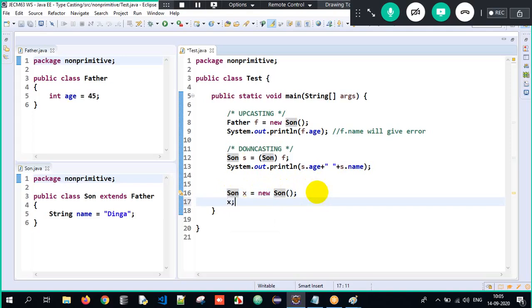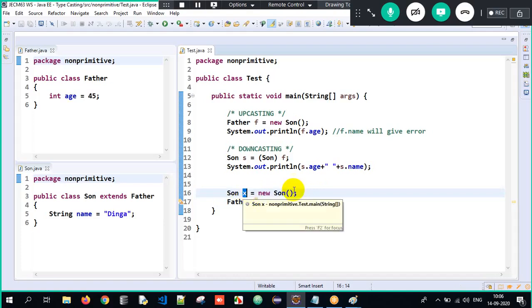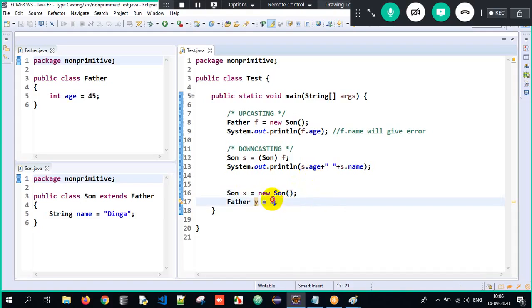That X, which is of type Son, I am trying to convert to Y, which is of type Father here. See, this is also upcasting, actually speaking. Creating an object of the subclass and storing its reference into X. X is nothing but the subclass object. The subclass object is getting stored into a reference Y, which is of type superclass.